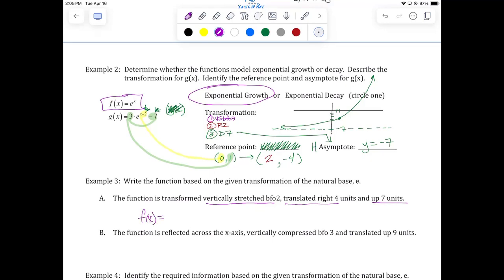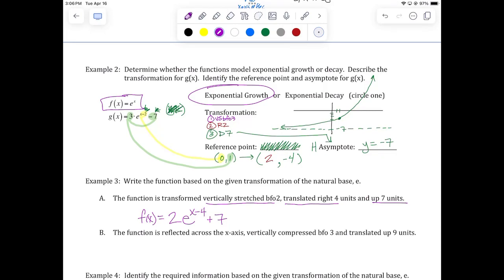F of x equals, if it's vertically stretched by a factor of 2, we know there's a 2 in front, don't we? That's how it works for every function. And now it's base E. And then translated right 4. So is that x plus or -4 in the exponent if it's right 4? -4. So again, make sure you write your exponent smaller and elevated. And then up 7 is going to be +7 back on the ground floor on the same level as the E. It's written a little bit larger and lower. And that's it.